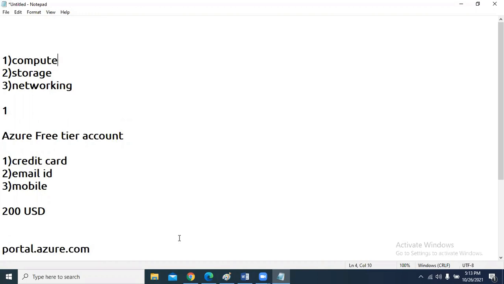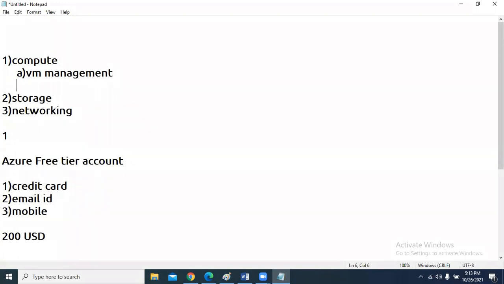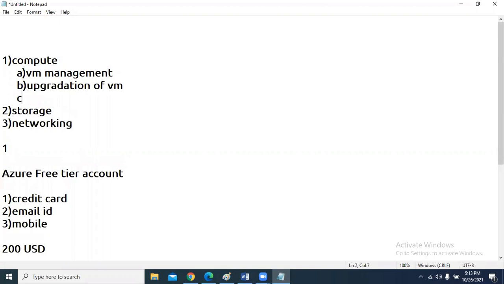As a part of compute service, let us discuss these things: server management, a server we can also say virtual machine, VM management. The second part is upgradation of VM, and creating VM images.